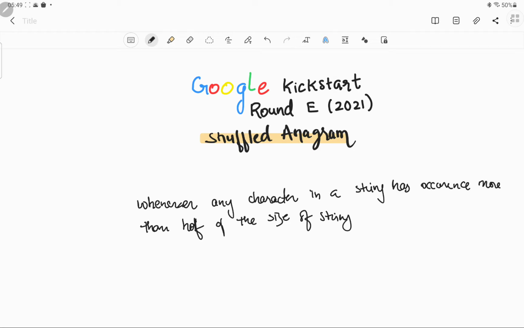For example, if we have AAB, then we can't have a shuffled anagram, because it would either be BAA or it would be ABA. In both of these cases, we have a position in which both of the positions have the same letter. So it can't be a shuffled anagram. So the only case when a string can't be a shuffled anagram is when any of the characters has occurrence more than half of the size of the string.